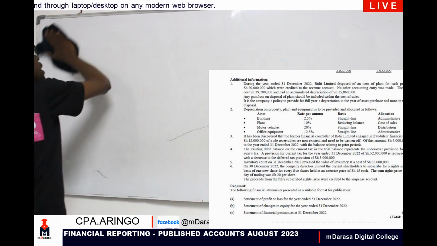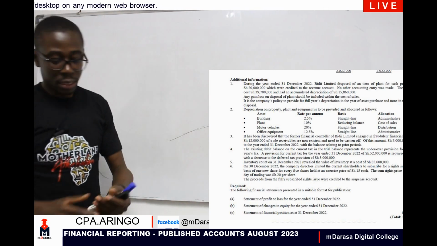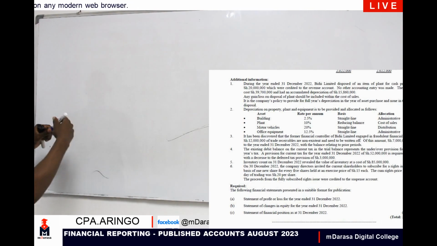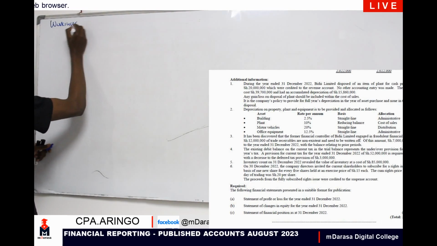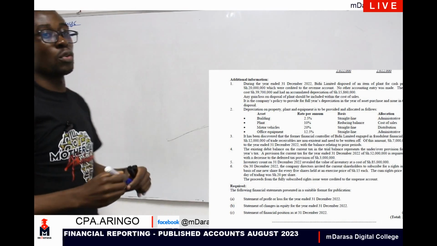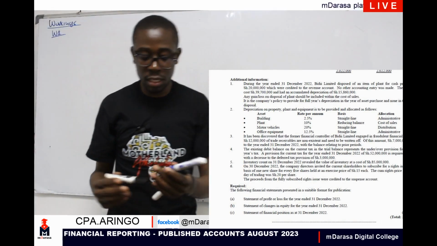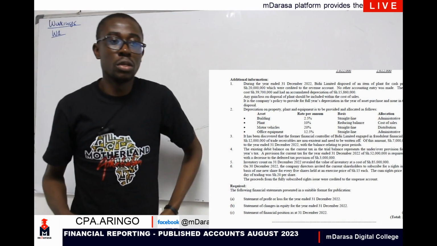After going through that, we start with additional information number 1. Take this as part of our workings. So working number 1, we take in our additional information note 1, which you're given there. Let us go through that additional info together. What were we told?